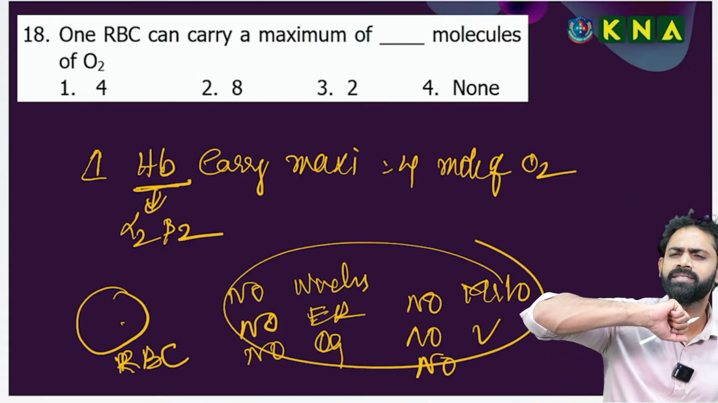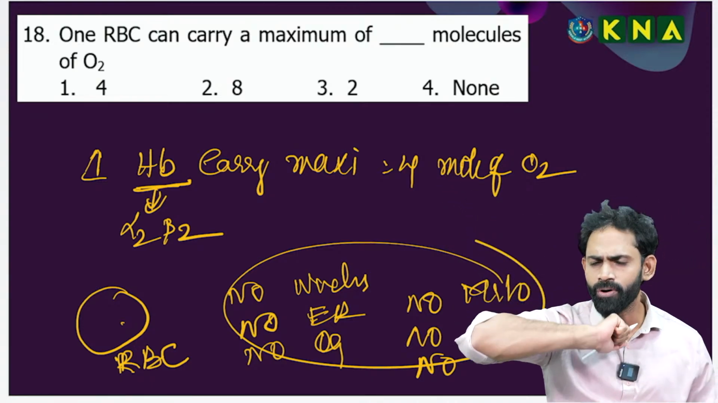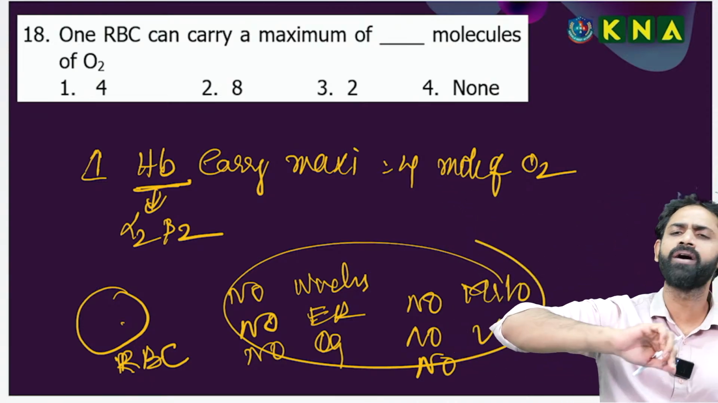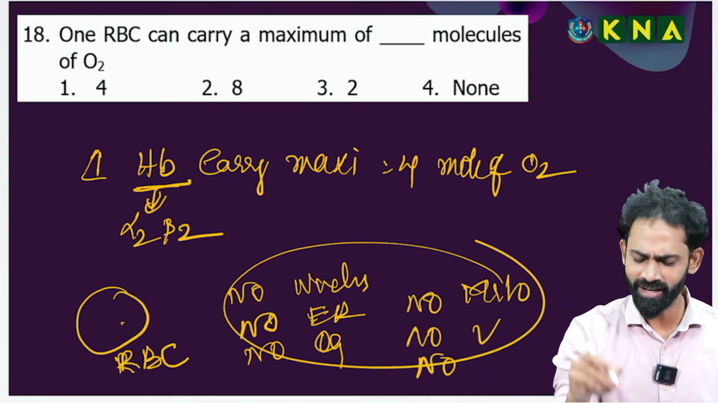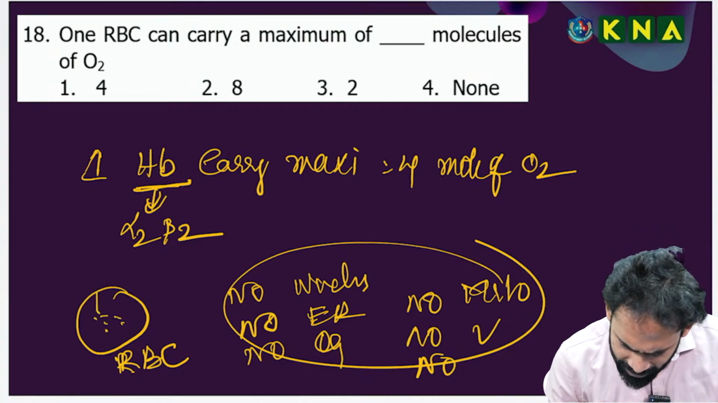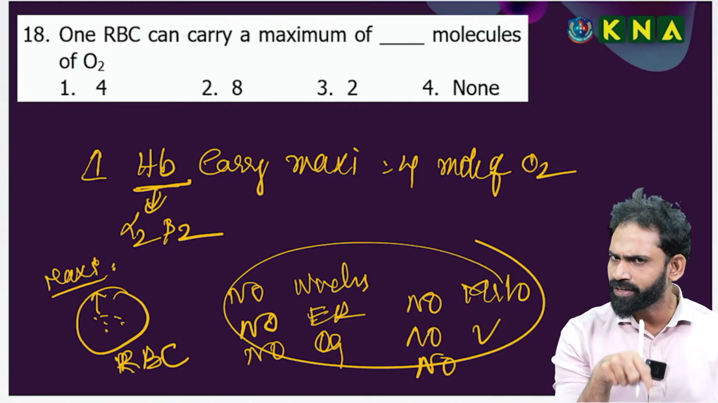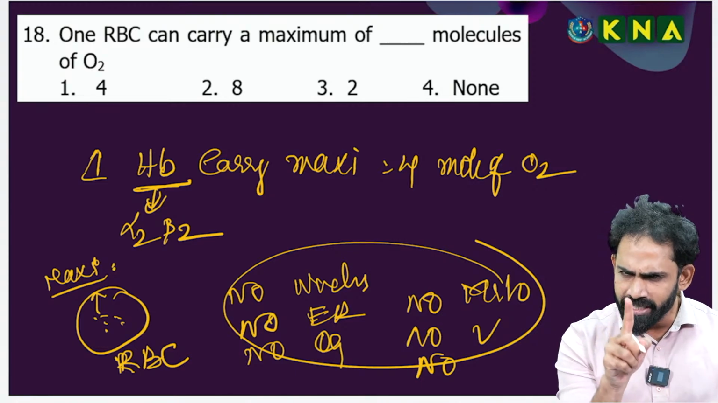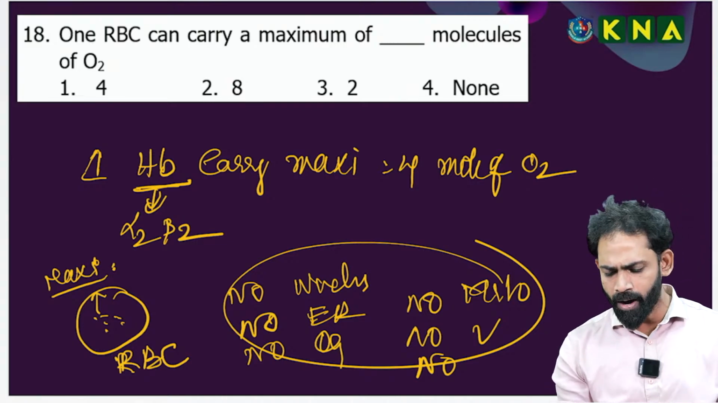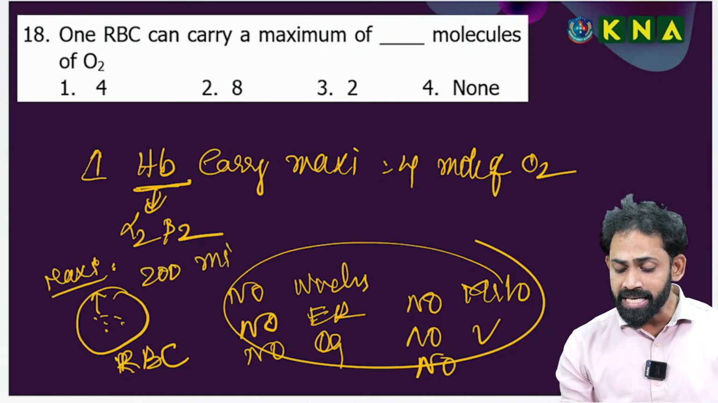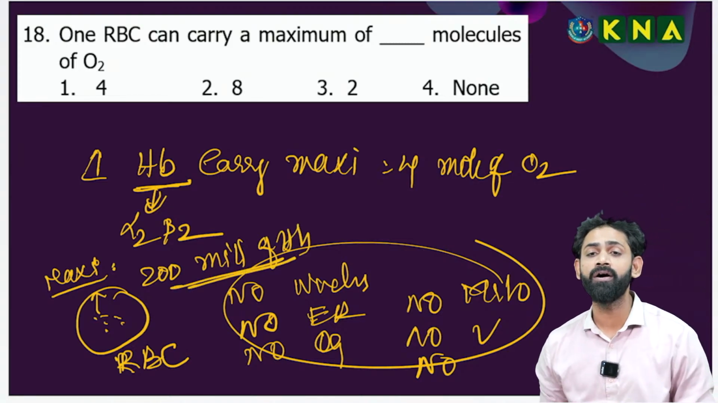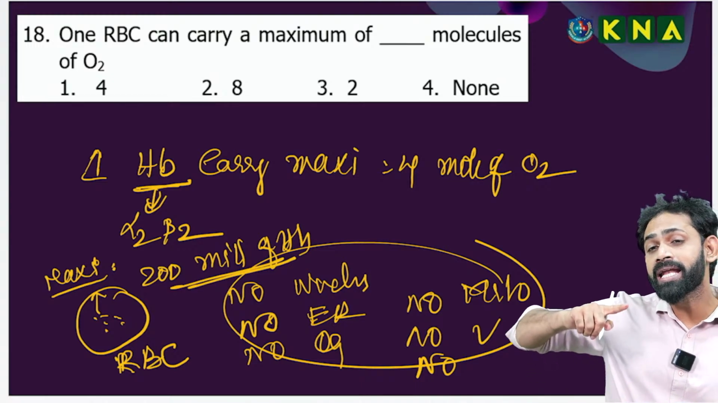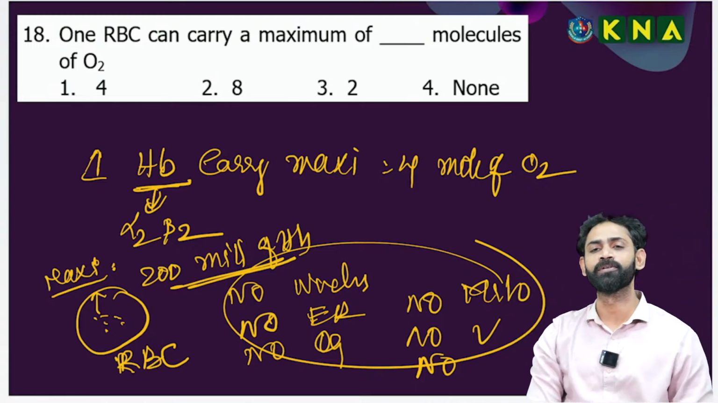Cytoplasm of the RBC is just empty. There is no nucleus, no ER, no Golgi complex, no lysosome, no mitochondria, nothing. Then what is there? The cytoplasm of the RBC consists of a maximum number of hemoglobin molecules. I am telling this so you can understand the difference. One RBC cytoplasm contains approximately 200 million hemoglobin molecules.